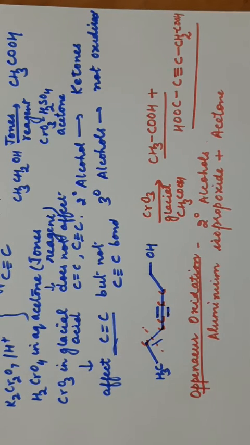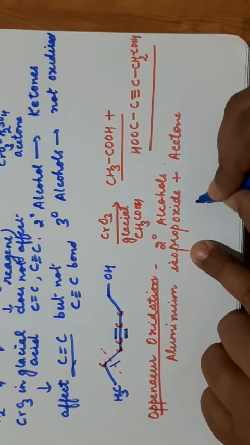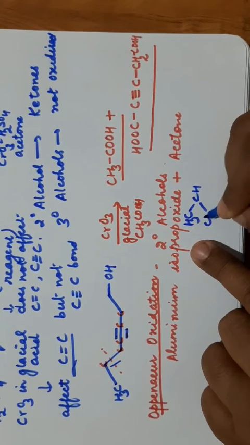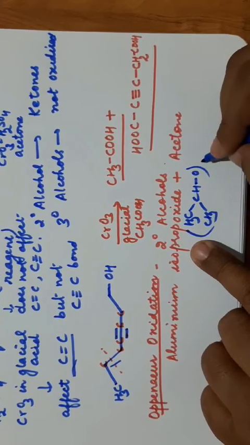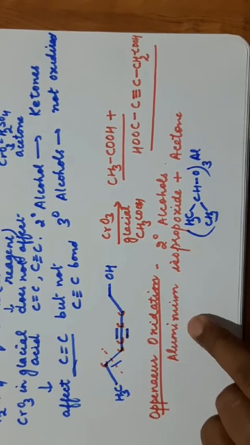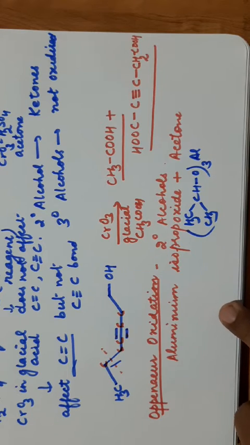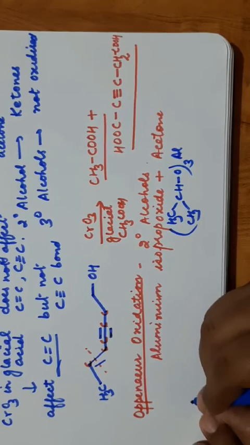Now let us write the reaction. What is aluminium isopropoxide? Isopropyl group CH, then there are 2 CH3 groups here. Here there is an oxygen and then 3 aluminium. This is the aluminium isopropoxide group. You can also write it in the short form. Now what is the reaction?